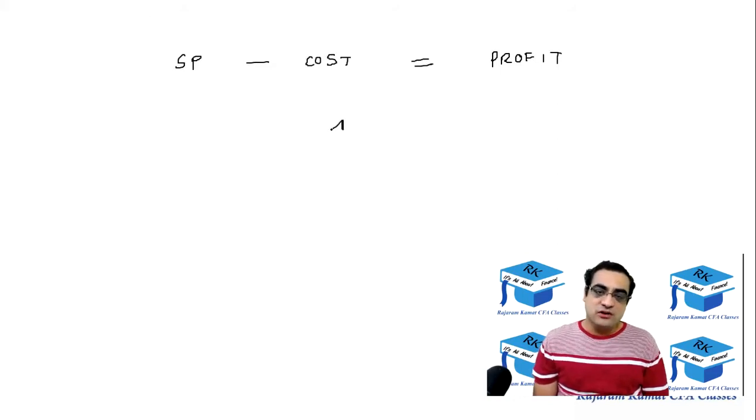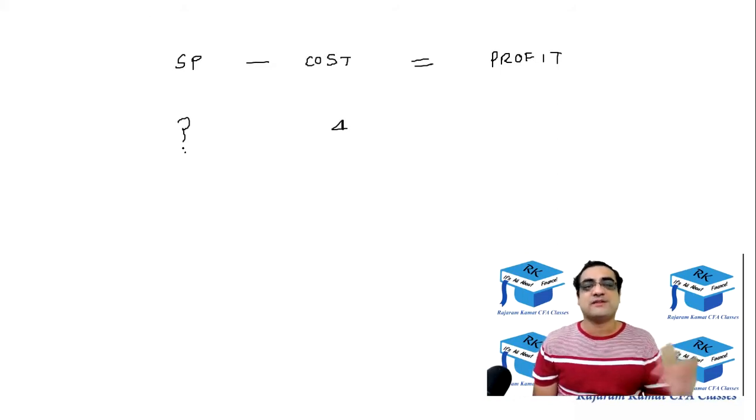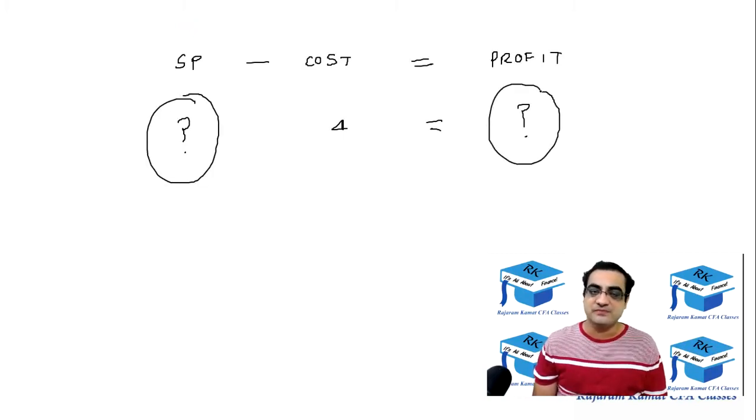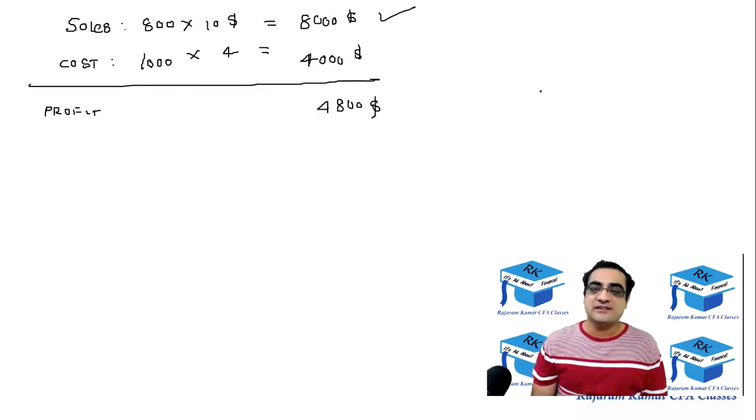So if cost is $4, but selling price is not available because we haven't sold it, we cannot calculate the profit. We will be able to calculate the profit only after we sell the product. Then we get to know the selling price and then we'll be able to calculate the profit. And the statement that we are making, income statement, is also called a profit or loss statement.